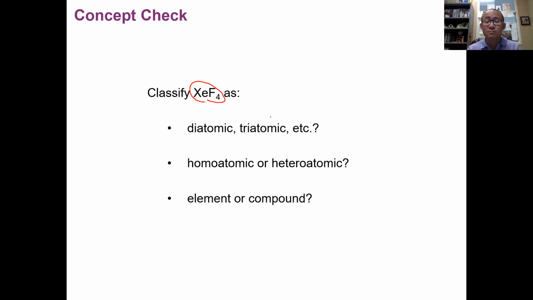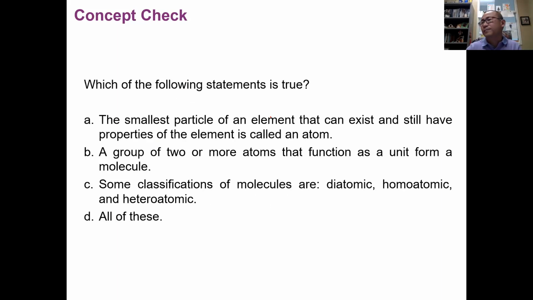Because this molecule contains 2 types of atoms, xenon and fluorine, it is heteroatomic. And because it is heteroatomic, containing 2 elements, we know it is a compound, not an element.